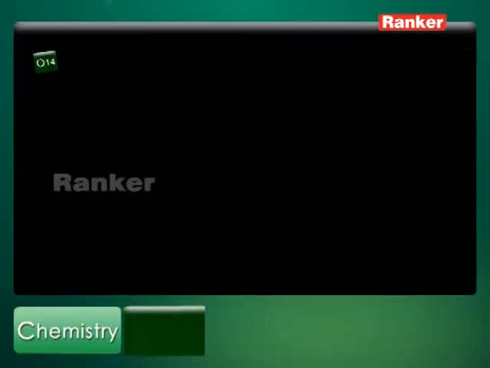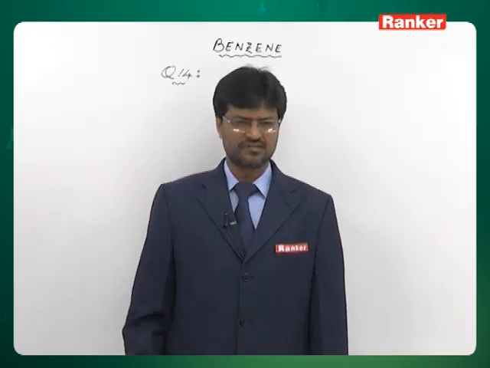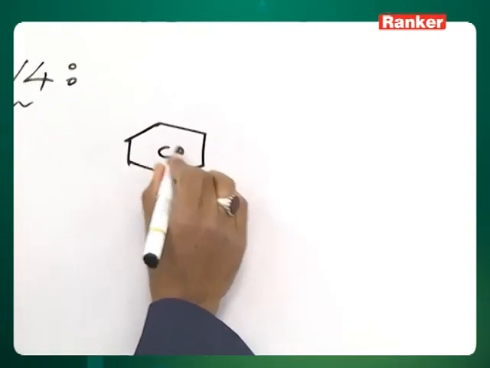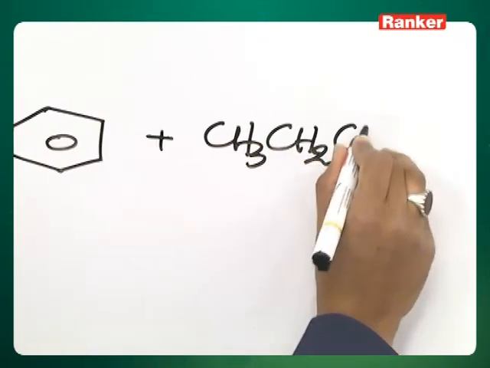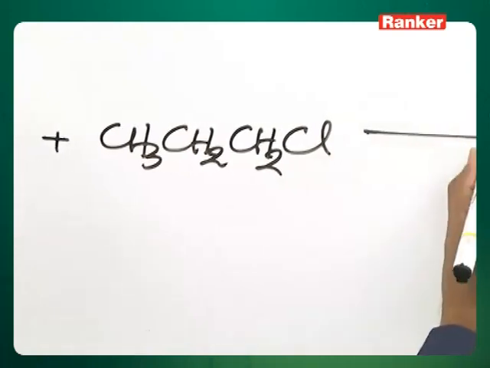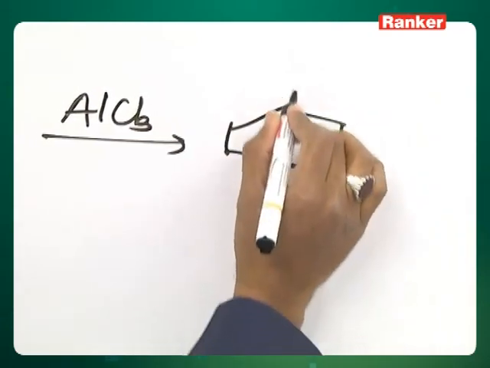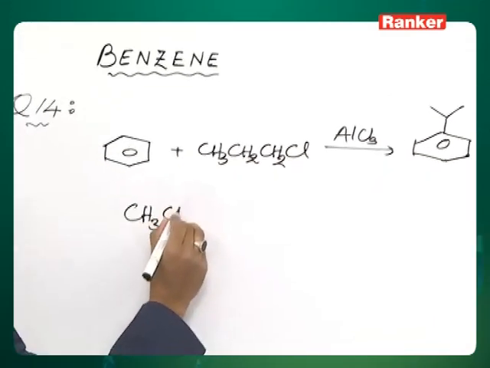Question number 14, assertion, benzene reacts with N-propyl chloride in the presence of anhydrous AlCl3 to get isopropyl benzene. Reason, primary carbocation rearranges to secondary carbocation which is more stable. Let us look at the reaction. Benzene, N-propyl chloride, AlCl3, you get isopropyl benzene, and we need to find out how it happens.